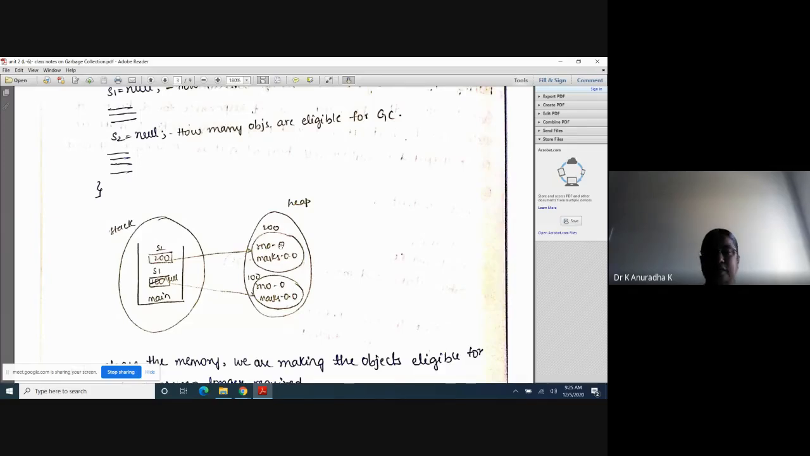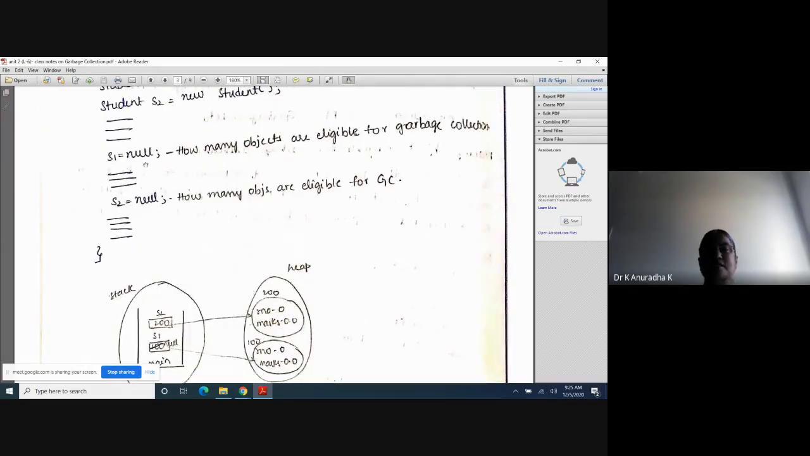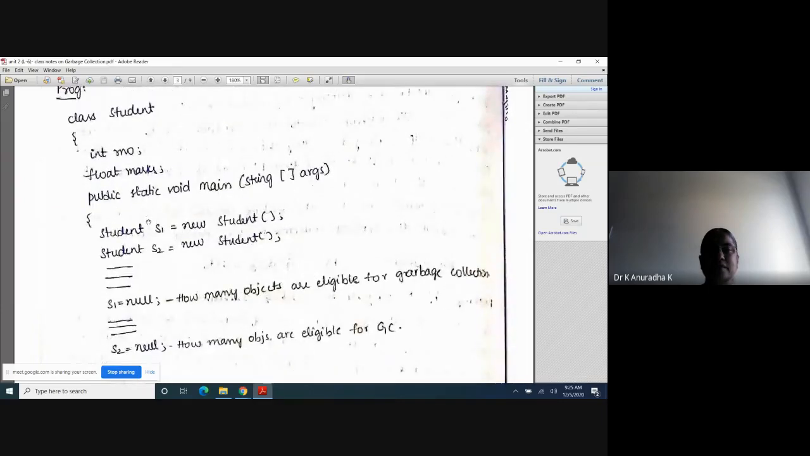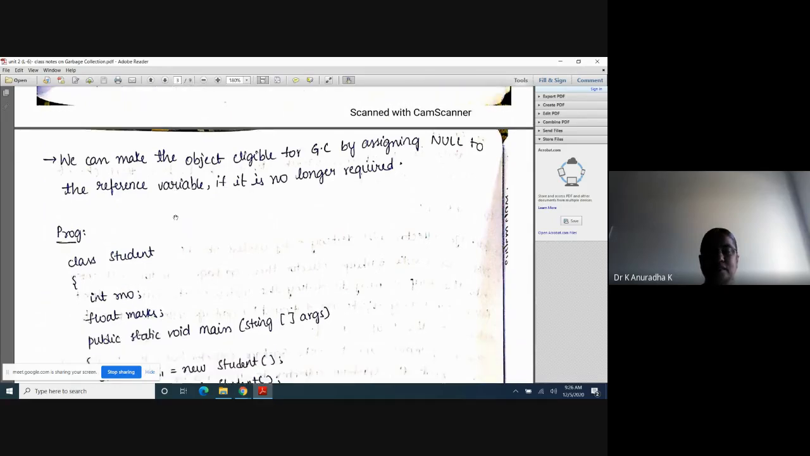Like that, you may get questions in garbage collection. After the execution of this statement, how many objects are eligible for garbage collection? Only 1. But after execution of this statement, how many objects are eligible? 2. Now see, what is the second concept? We can make objects eligible for garbage collection if they are no longer required. How do we do that? By assigning null to the reference variables. So this is the concept.